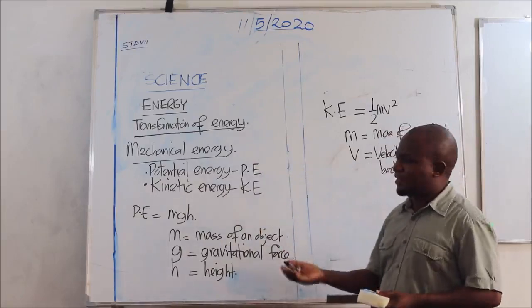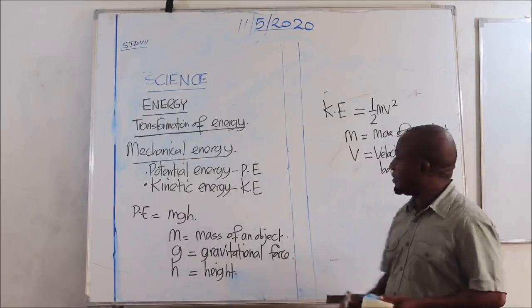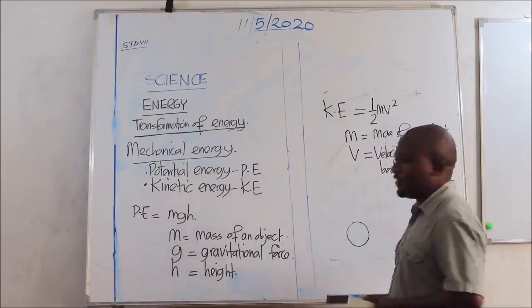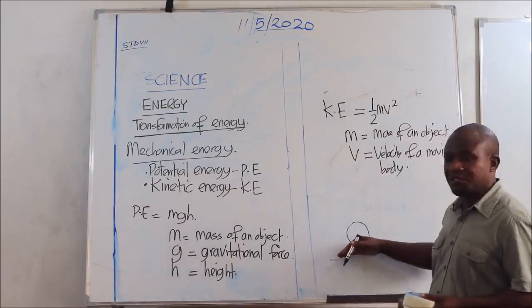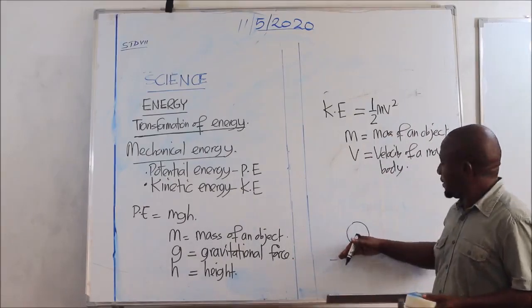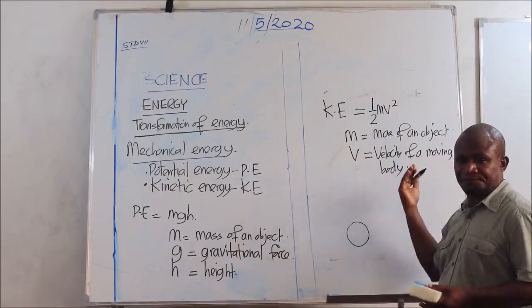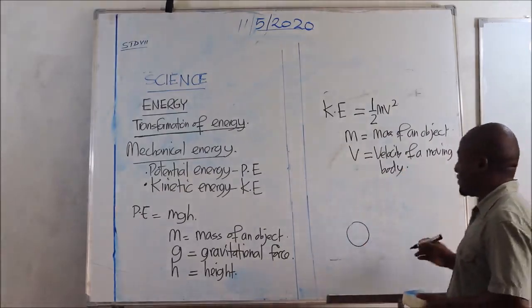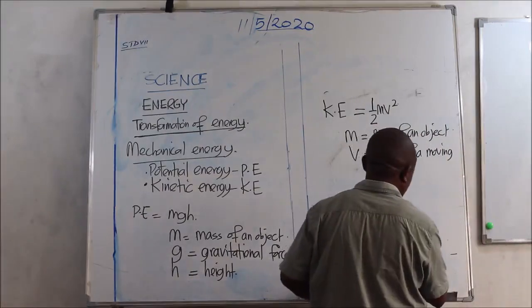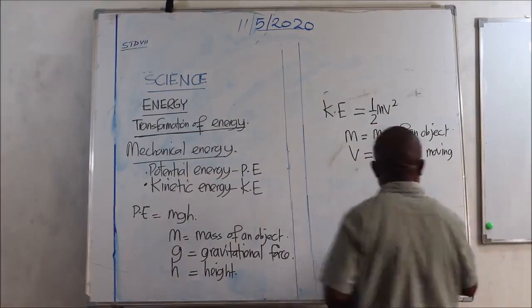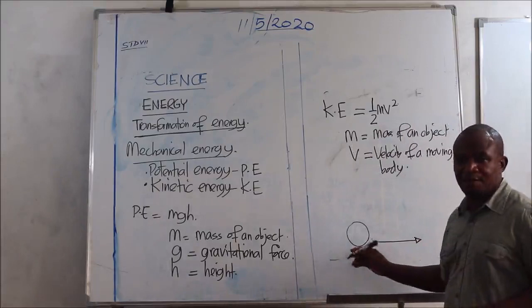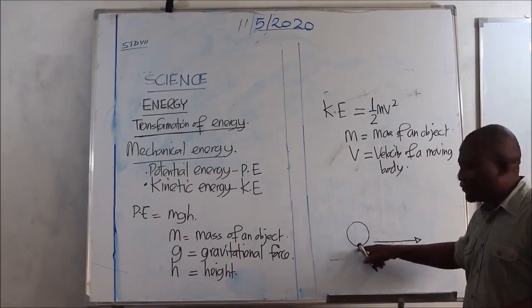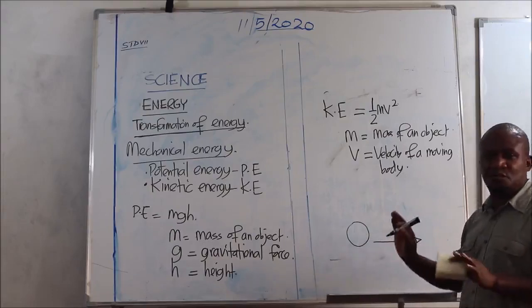Now, let us take a very simple example of a ball which is being kicked. The ball is in this position, or this place, and then somebody kicks the ball. This person aims at kicking the ball to this specific direction. Now, when the ball is at this position, it doesn't move.